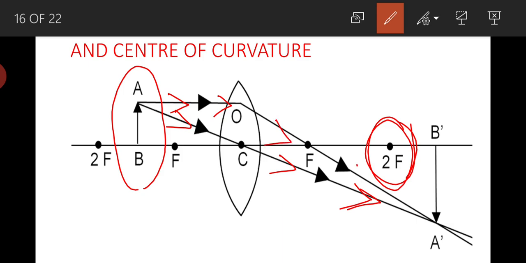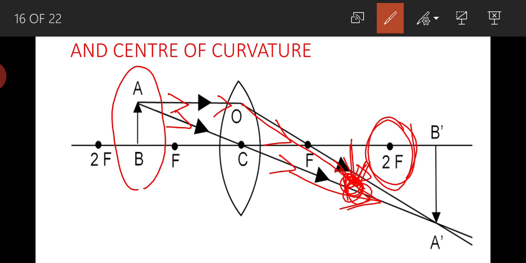So whatever you draw, it will not happen, because if you want, you can make these two light rays meet here also. But if these two light rays meet at this point, it means the image is forming at this point. But that is not correct, because whatever you draw, it will not happen. Whatever is happening, we are drawing that. That is why I request you to draw the diagram exactly as it is in this video.